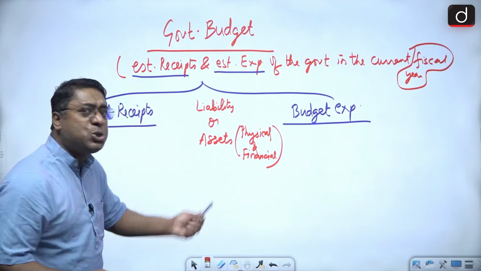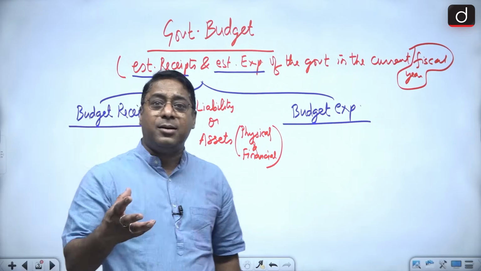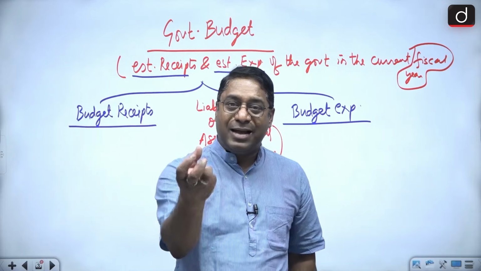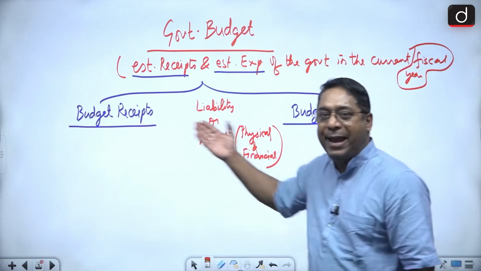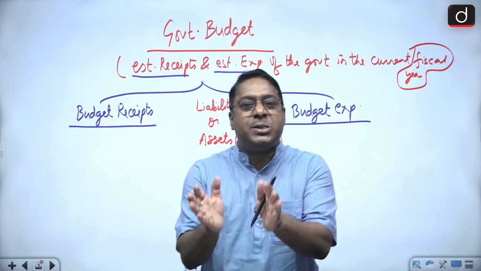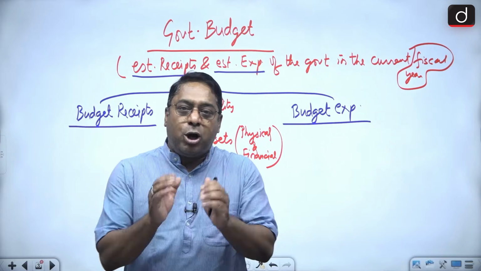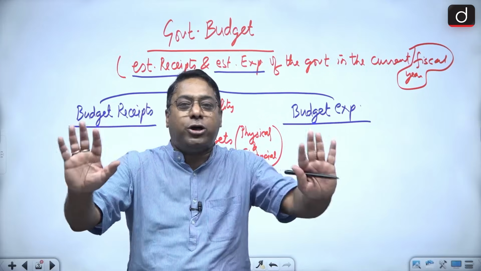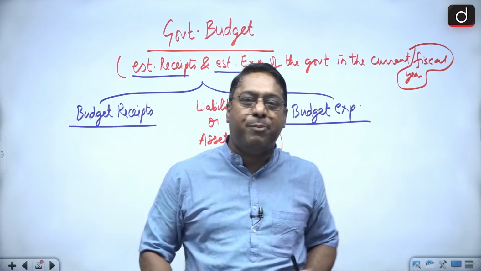So why I'm using these two terms, liability and asset? Because if you understand their role, you will easily be able to differentiate between receipts and expenditure, because either of them play a very important role. Now, let me give you a very simple example.